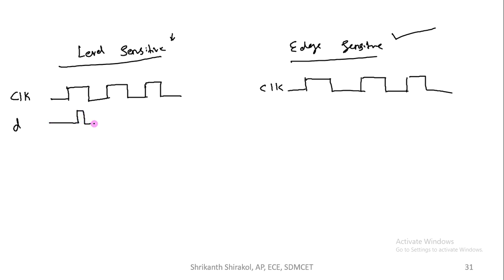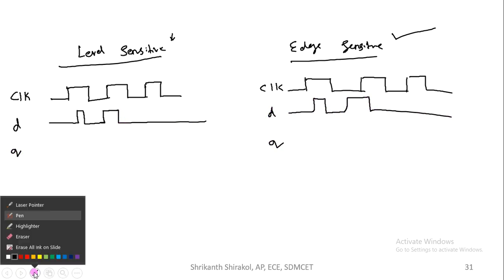It will go in this fashion, and again it will continue here in this fashion. It will go down. So Q we need to analyze. Here also D I will take in the same fashion. So Q here also I need to analyze.